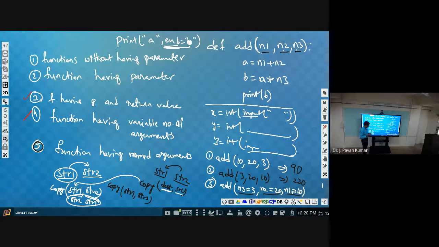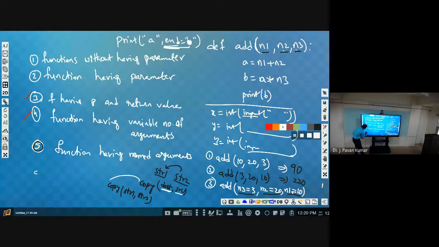Yes, sir. So what we will do here is use named arguments, that is copy of. Instead of calling directly string 1 comma string 2 or string 2 comma string 1, we will call by specifying destination is this, source is this, like that. So copy of destination equal to, or intuitively what we can say is source, source equal to string 1, destination equal to string 2. Okay, actual order is what?